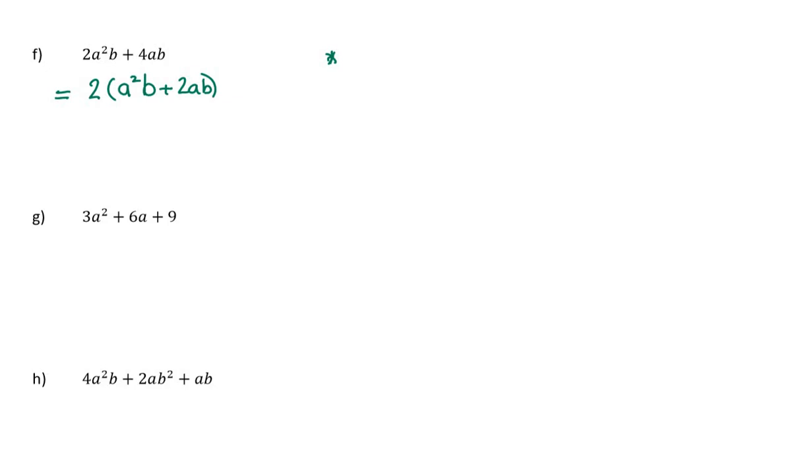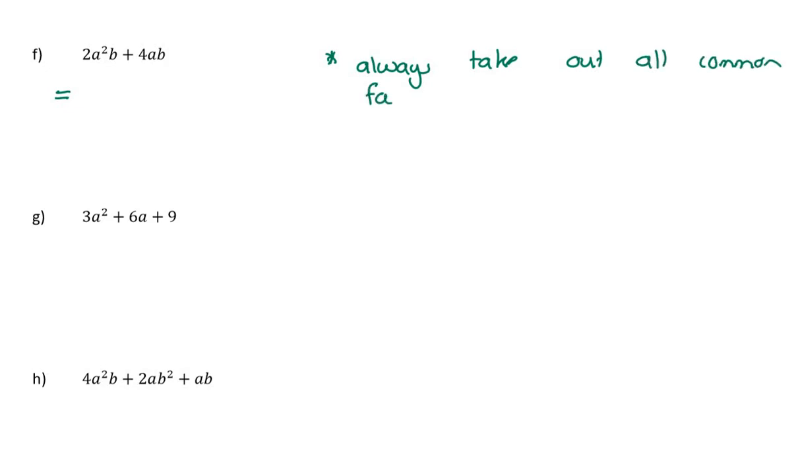Yes, 2 is common, but look, there's A's and B's there, and there's A's and B's there. And so when we take out a highest common factor, we always take out all the common factors. So don't just take out some of them. So always take out all the common factors as much as you can. That's why it's called a highest common factor.